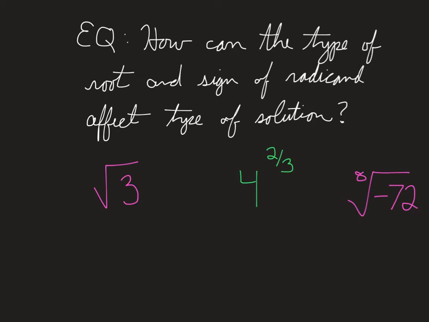So this first example here is the square root of 3. Remember that this little number out front, which there is nothing here because this would be a square root, so that's a 2. That little number is called your index. Because this is a 2, this is what we would call an even index or an even root.